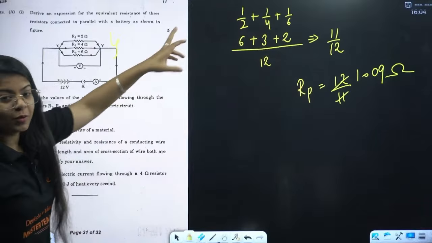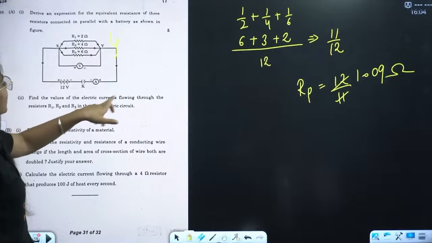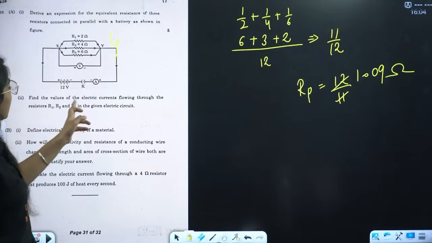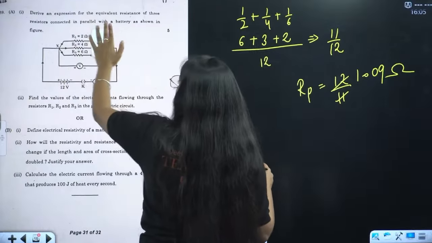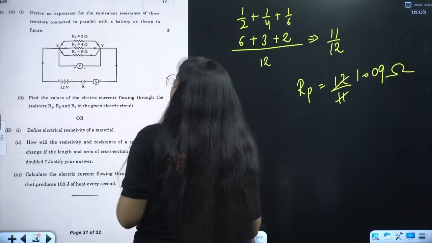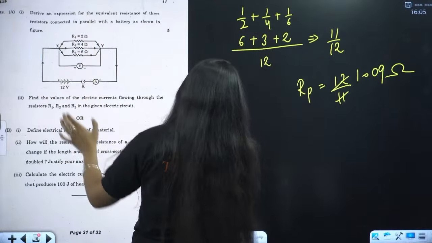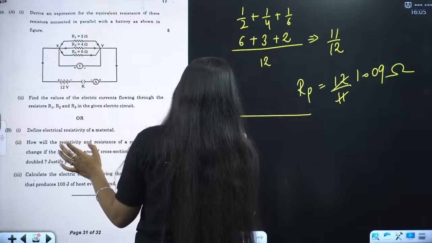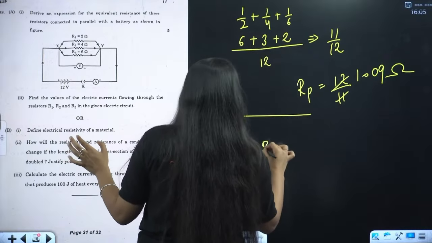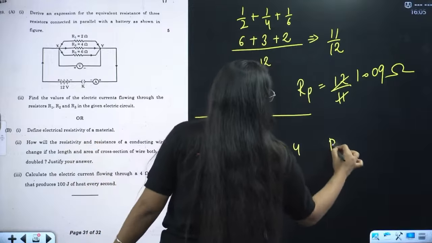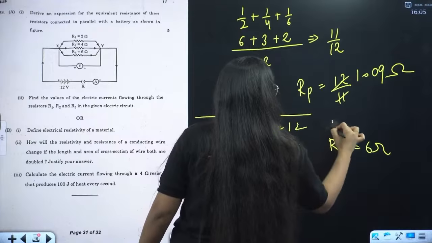So your answer should be 1.09 ohm. And find the values of the electric currents flowing through the resistors R1, R2, R3 in the given circuit. See, now in all these resistances, the current I value will be different, right? Because in parallel current divides, but voltage is the same. So voltage is 12 volt, and R1 is 2 ohm, R2 is 4 ohm, R3 is 6 ohm, and V is the same.